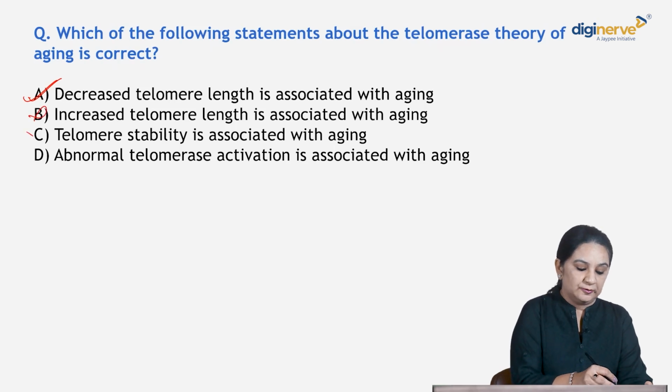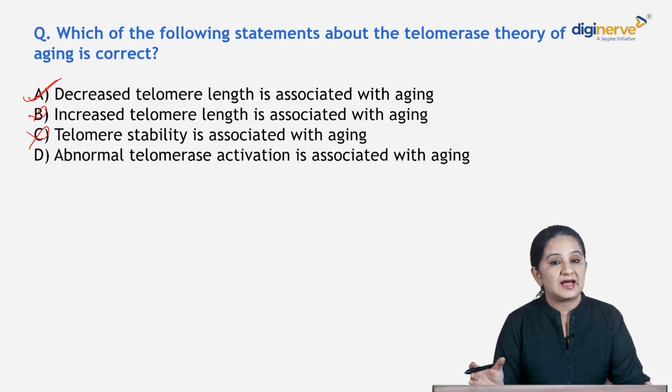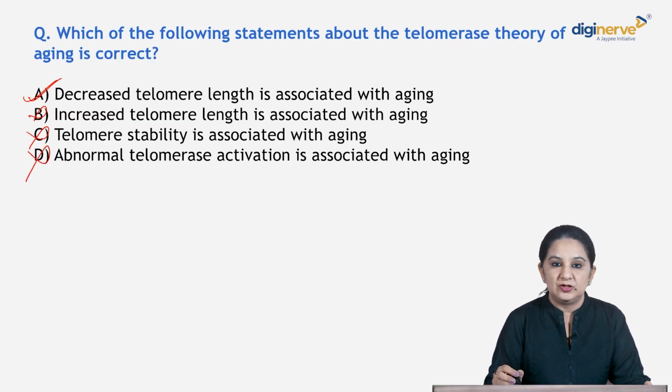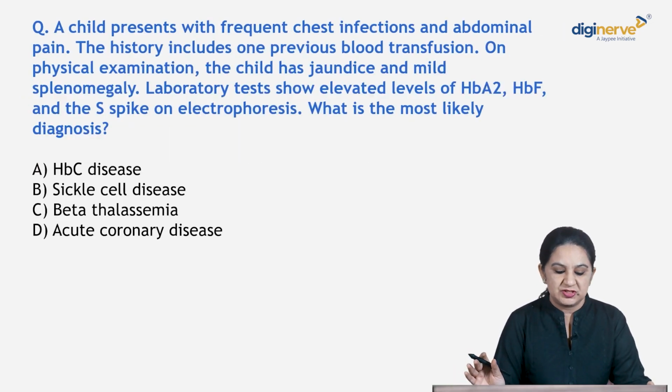So option B and option C are both incorrect. Option D, abnormal telomerase activation is associated with aging. Again, this is incorrect. It is not associated with aging; it is associated with your cancer pathogenesis. So only decreased telomere length is associated with aging. I hope it is clear. Let's move on to the next question.